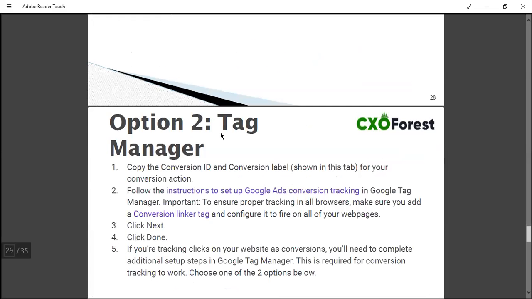Now the second option is tag manager. Tag manager is actually a container tag. So if you want to place all the tags by yourselves and don't want to involve your tech team or IT department, you need to place a tag manager on all pages of your website. Then it contains all the different options and features. Then you can put your AdWords conversion tracking code into it.